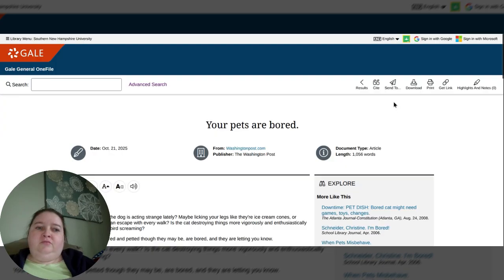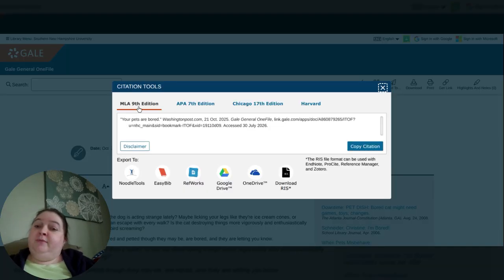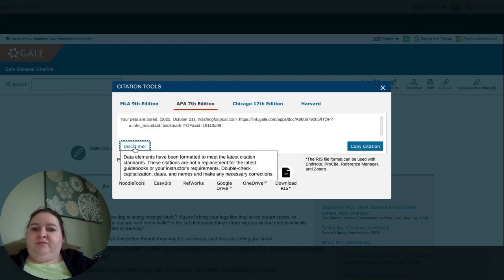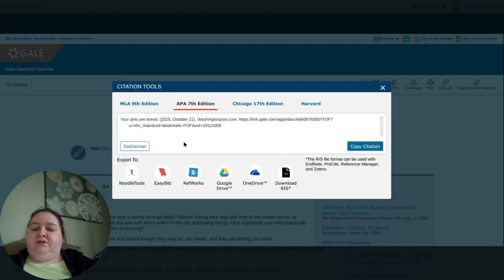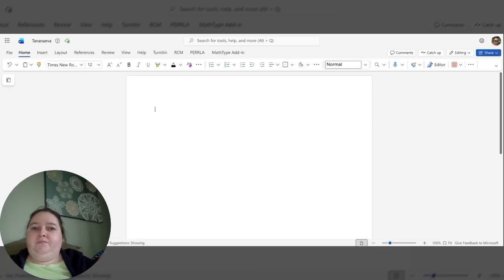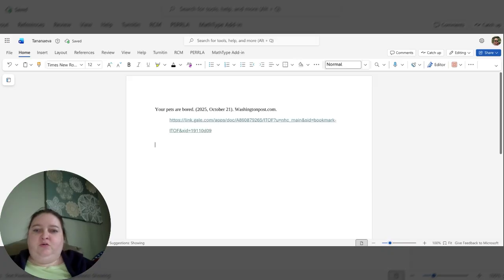If you'll begin upper right hand corner, we've got the cite button. It starts with MLA 9. We are APA 7. That's our disclaimer. What's the disclaimer? Okay, so AKA, make sure you double check this. And we can copy citation. And we are going to copy paste that right there so that I don't lose it. I will lose it.